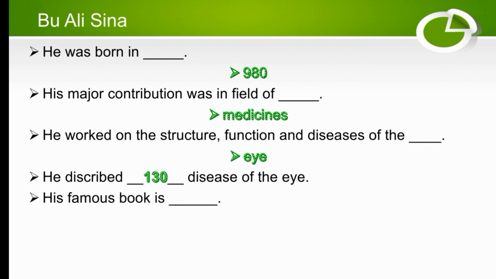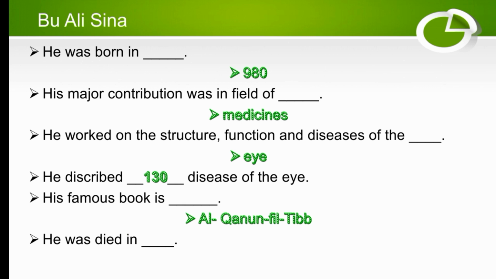His famous book is dash. So the famous book of Abu Ali Sina is Al-Qanun fil Tibb. Al-Qanun fil Tibb. He died in dash. So Abu Ali Sina died in 1037.